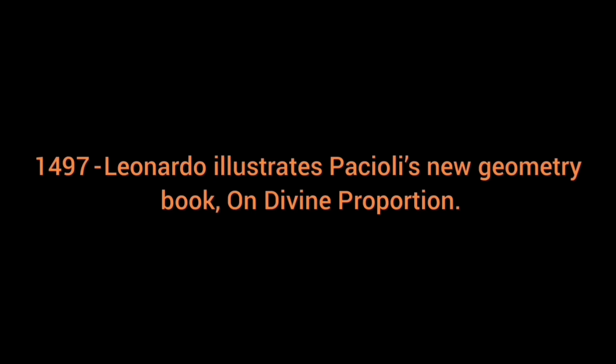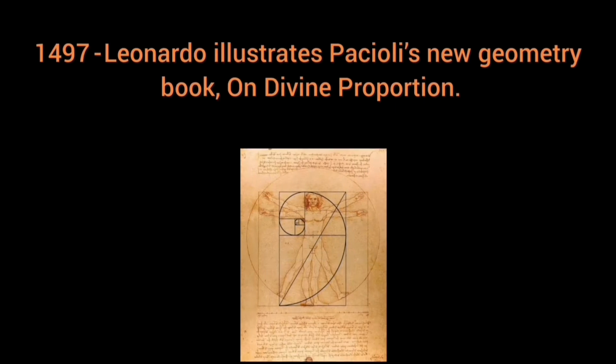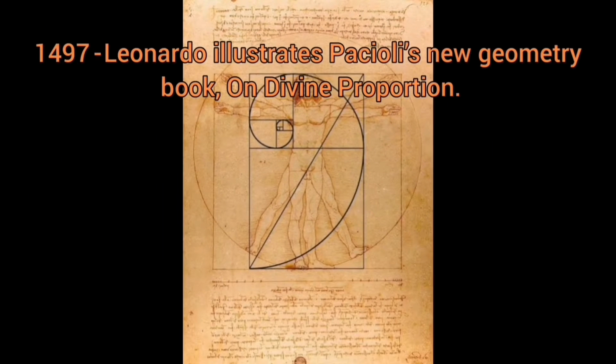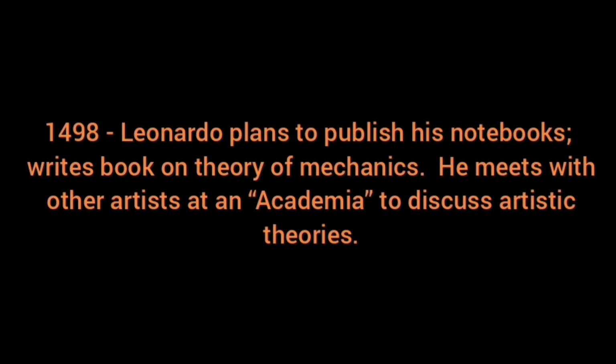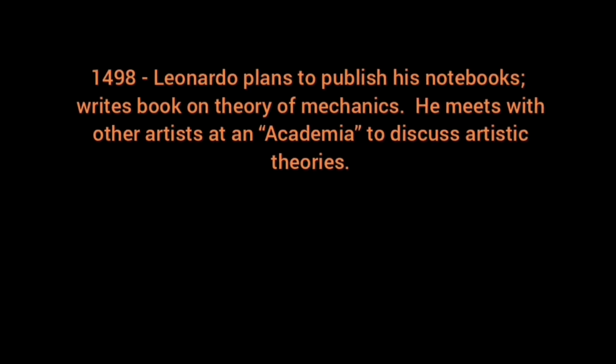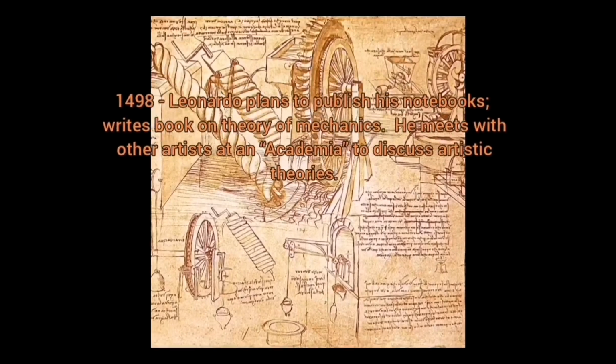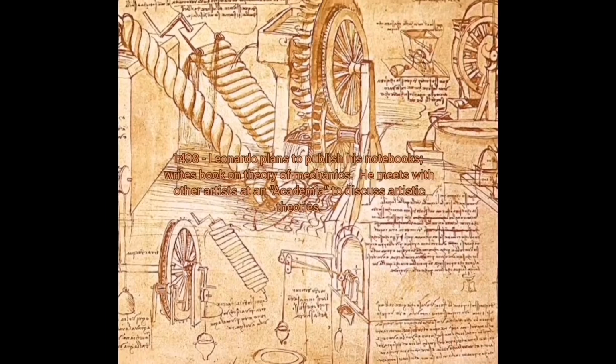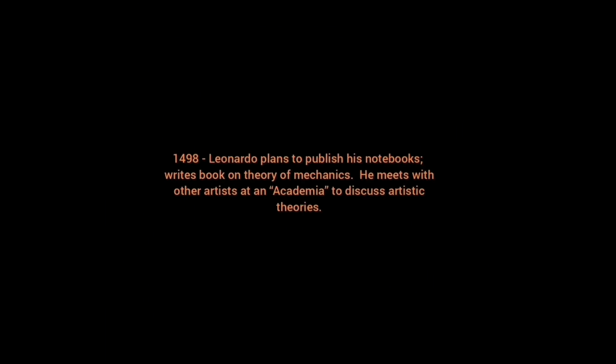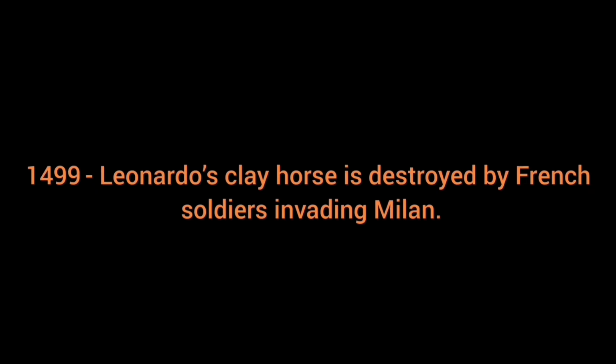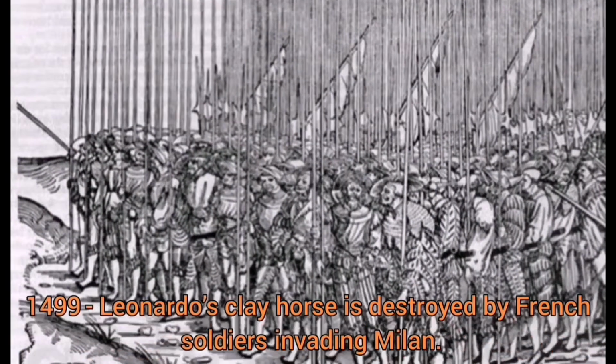In the year of 1497, Leonardo illustrates Pacioli's new geometry book titled On Divine Proportion. In the year of 1498, Leonardo plans to publish his notebooks and writes a book on the theory of mechanics. Also, he meets with other artists at an academy to discuss artistic theories. In the year of 1499, Leonardo's clay horse is destroyed by French soldiers.